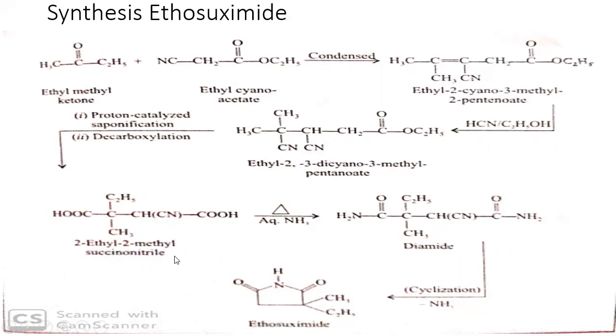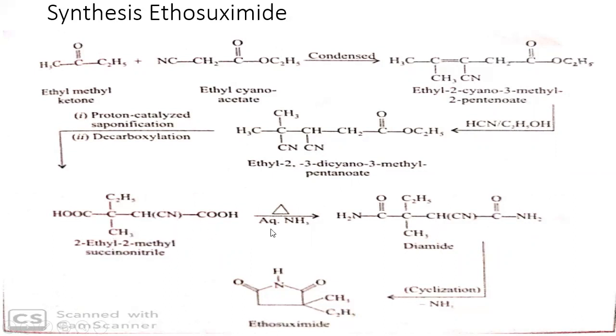Succinic acid is nothing but CH2COOH and CH2COOH. In this, one of the hydrogens is replaced by a cyano group, and on the other carbon there are two hydrogens, right? One hydrogen is replaced by an ethyl group and one by a methyl group. So you get 2-ethyl 2-methyl succinonitrile. This is the nitrile. The cyano group is called a nitrile group.